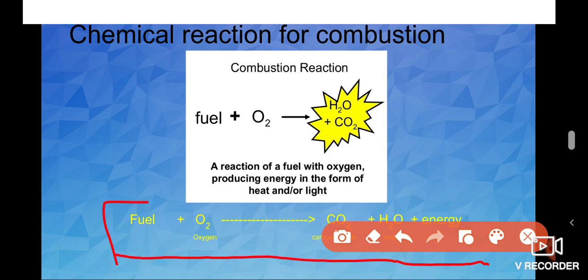This is the equation for what? Combustion. During the combustion reaction, fuel reacts with oxygen to form carbon dioxide, water and energy. We may observe only heat and light energy. We cannot see the formation of water and carbon dioxide. Why? Because both exist in gaseous form. Okay.